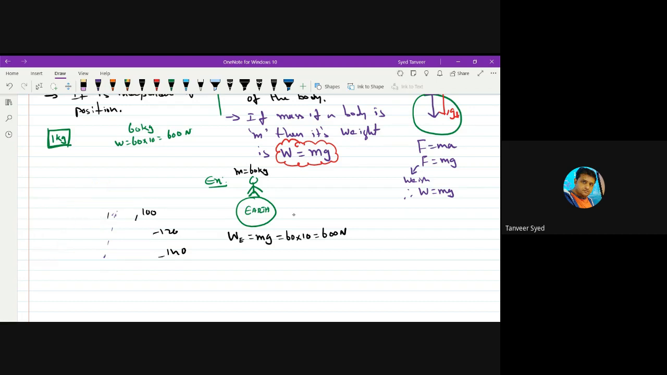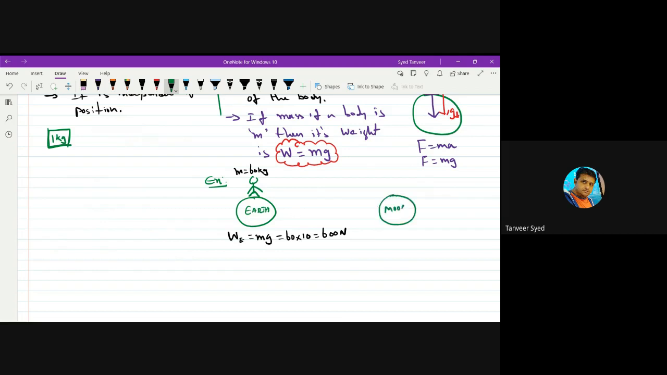If it is in kg, it is mass. That's all. To convert mass into weight, what should you do? You should multiply it by g. If you multiply mass by g, acceleration due to gravity, you will get weight. I was telling you this example. The mass of a person on the surface of Earth is 60 kg. So his weight on the surface of Earth is 60 into 10, 600 Newton. The same person.